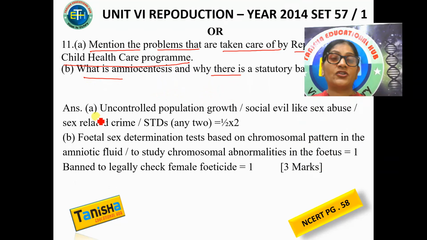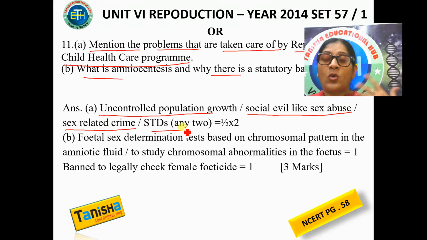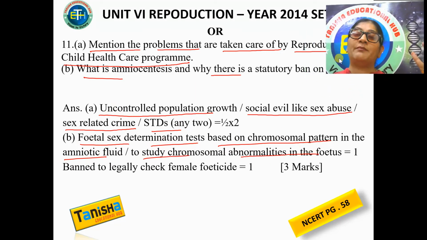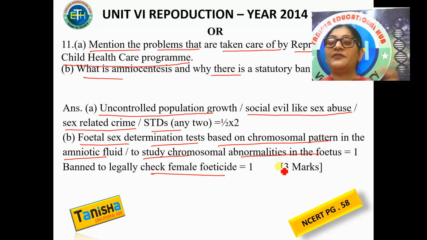First, we'll come to RCH. RCH helps to address the problem of uncontrolled population growth. RCH also helps to address problems like social evils like sex abuse, STDs, any 2 points you had to give. What are the problems that are being taken care by RCH? RCH के तहत amniocentesis को रेगुलेट किया जा रहा है, अनकंट्रोल पॉपुलेशन को रोका जा रहा है, सोशल एविल्स लाइक सेक्स अब्यूज को रोका जा रहा है. What is amniocentesis? It is fetal sex determination test based on chromosomal pattern in the amniotic fluid to study the chromosomal abnormality in the fetus. Why is there a statutory ban on it? Because to check female feticide, right?